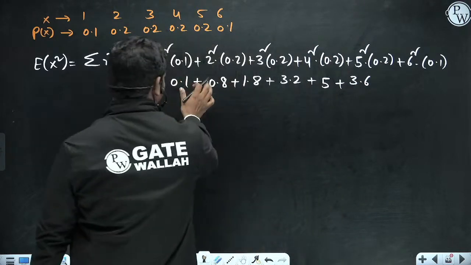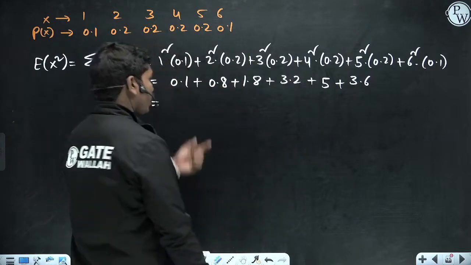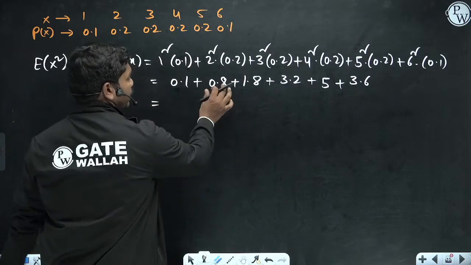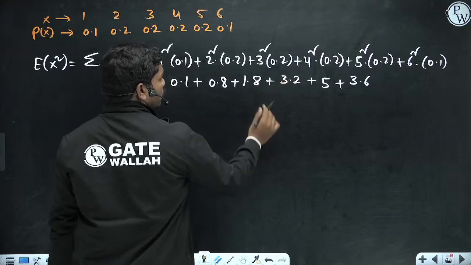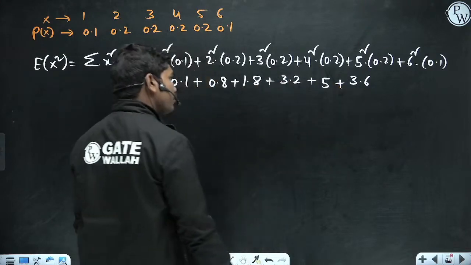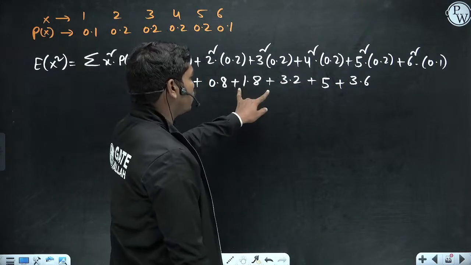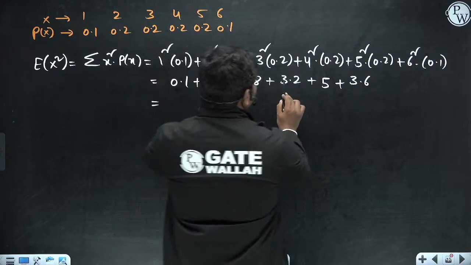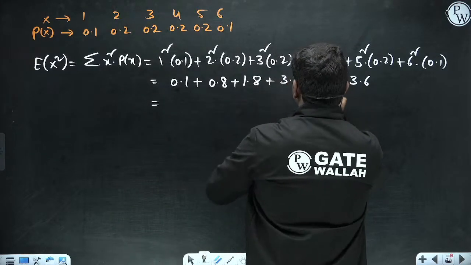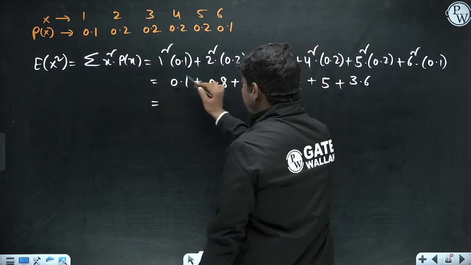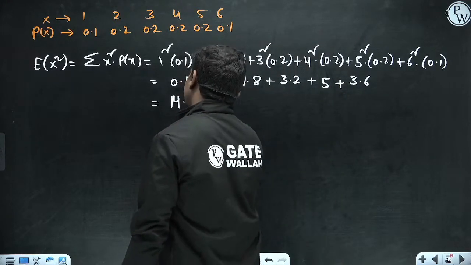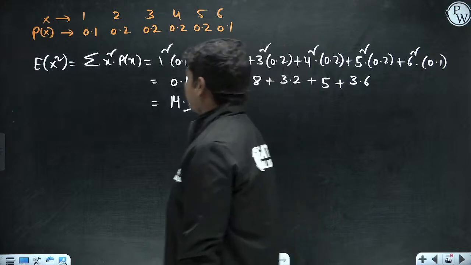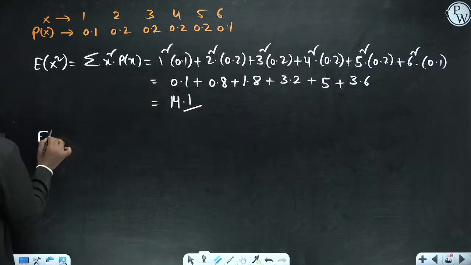If you sum up 0.1 plus 0.8 plus 1.8 plus 3.2 plus 5 plus 3.6, you get 14.1. So this is 14.1. And what is the expectation of x?